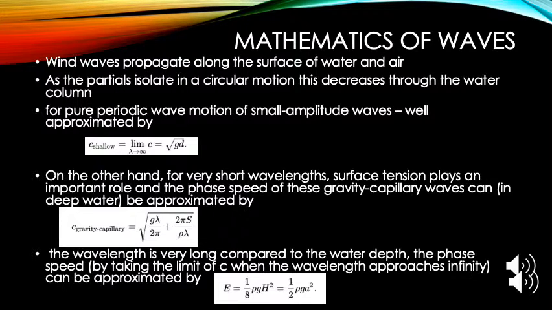On the other hand, for very short wavelengths, surface tension plays an important role, and the phase speed of these gravity-capillary waves in deep water can be approximated by the other equation shown below. When the wavelength is very long compared to the water depth, the phase speed c, taking the limit as the wavelength approaches infinity, can be approximated by the equation shown below.